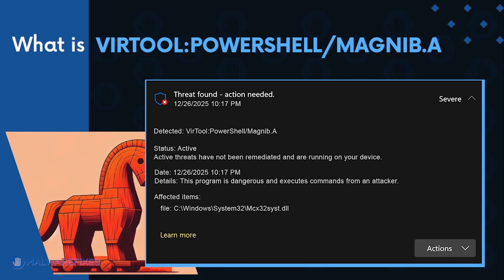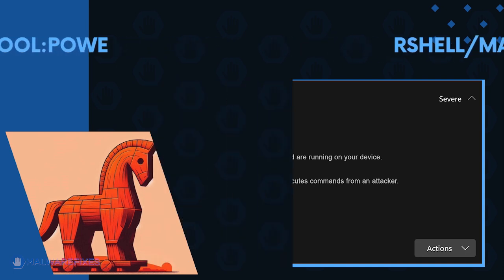VirTool PowerShell Magnib.A is a detection for a harmful Trojan that uses a PowerShell command to execute a malicious file on the Windows computer. Normally, this kind of threat is hidden on the system and pretending to be a legit system file, aiming to avoid detection by an antivirus program. Carefully execute the procedures in this video to successfully remove VirTool PowerShell Magnib.A.